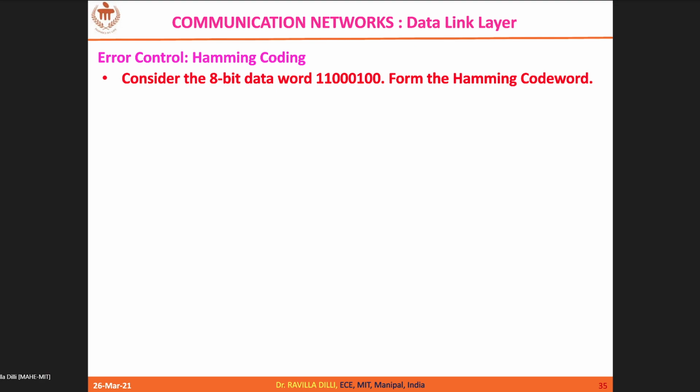Yes, all should be zeros. So this means that there are no errors in the received code word.